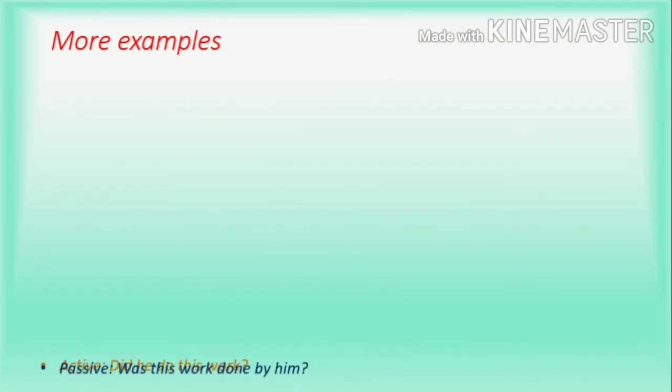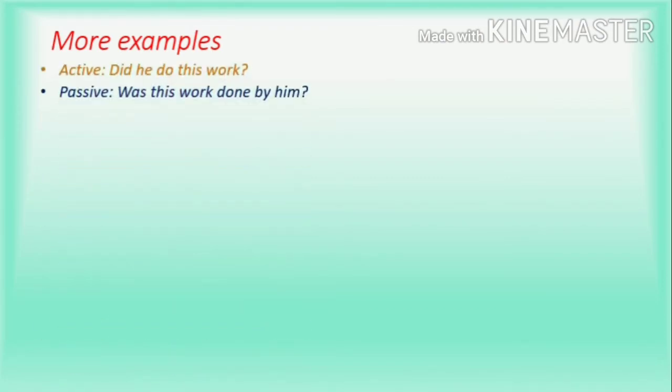I have given some more examples here. Did he do this work? So this is an interrogative sentence in past tense. So he is the subject. We are asking whether he has done this work. To maintain the interrogative form, put was at the beginning. This is not were because work is an uncountable noun. You use was. Was this work, past participle form, plus by him? Was this work done by him?